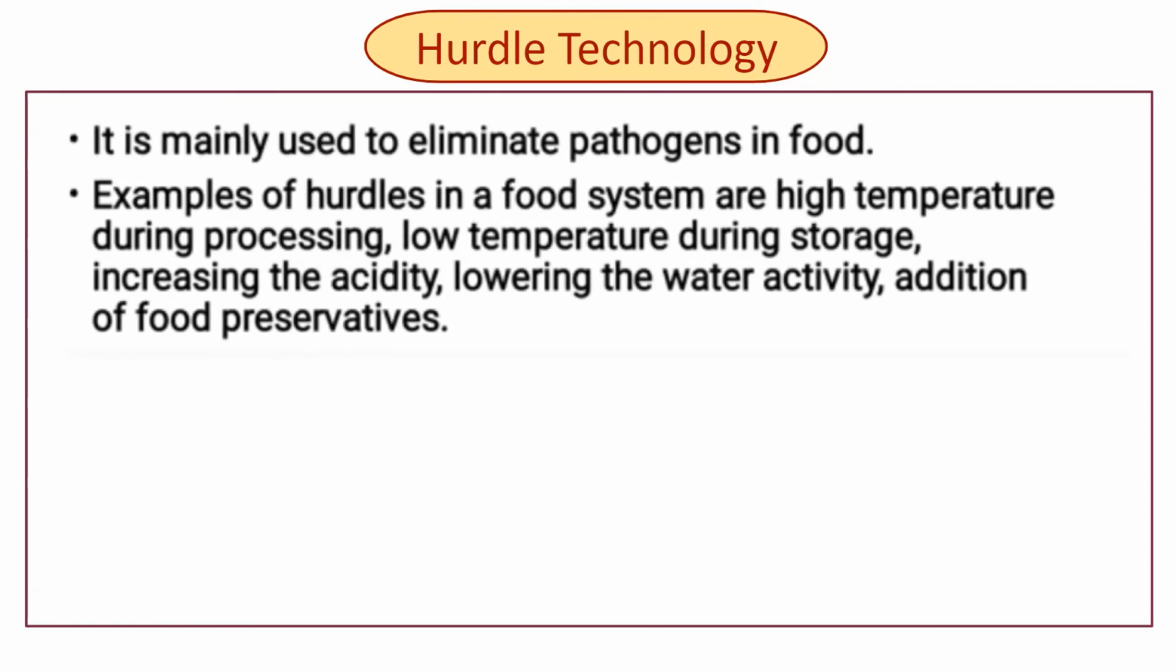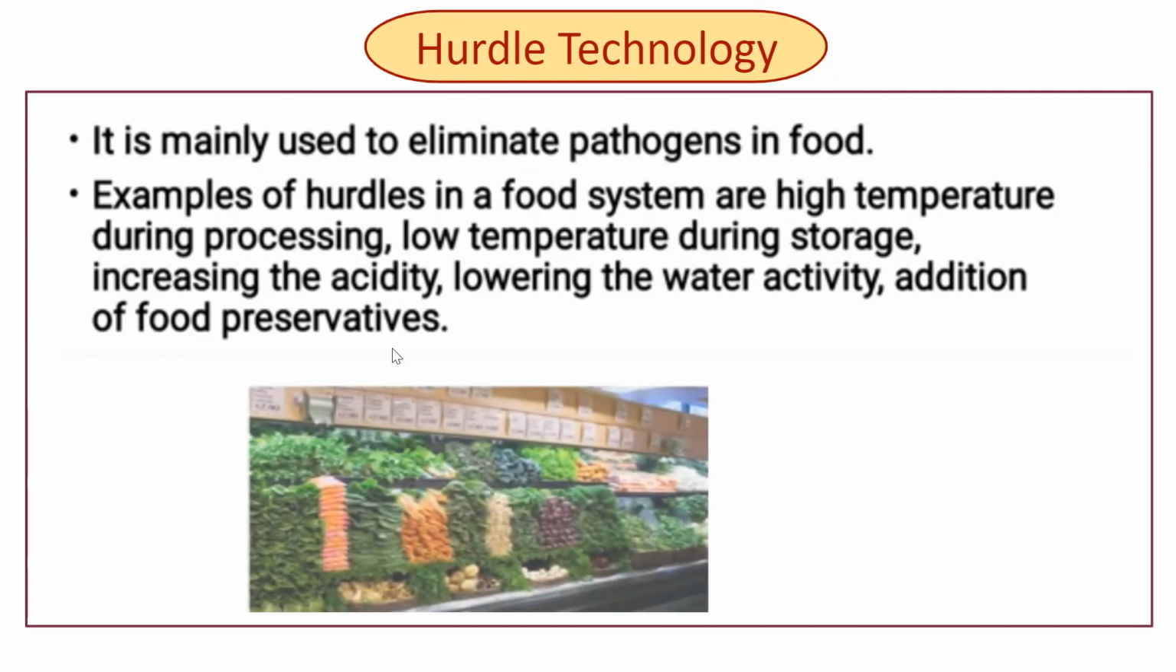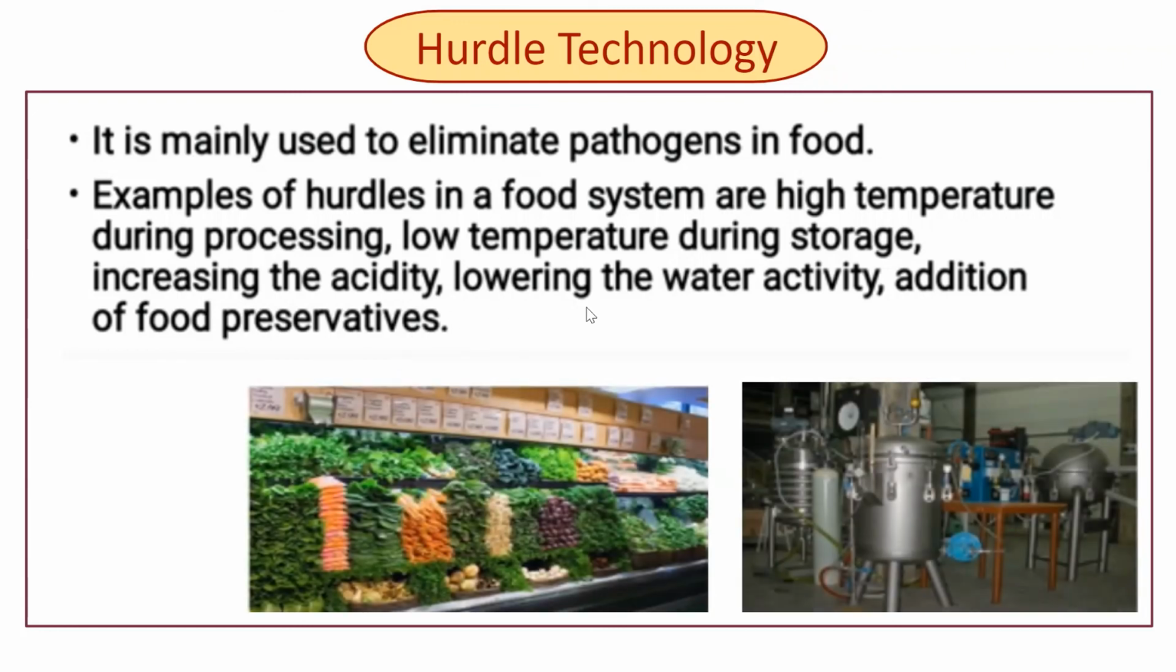Then hurdle technology. It is mainly used to eliminate the pathogens in the food. Examples of hurdles in a food system are high temperature during processing, low temperature during storage, increasing the acidity, lowering the water activity, addition of food preservatives. So hurdle technology is mainly used to eliminate the pathogens in the food.